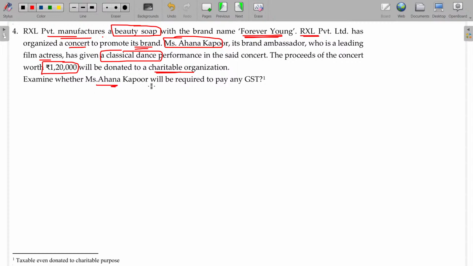Now we examine whether Ahana Kapoor will be required to pay the GST. Three conditions, right? One is it should be classical, folk, and the value should be less than or equal to 1,50,000, not being the brand ambassador. But here she is being the brand ambassador, disqualifies and taxable.